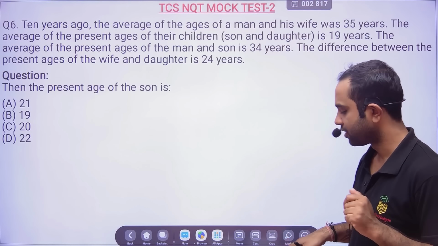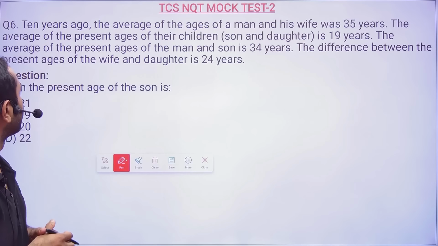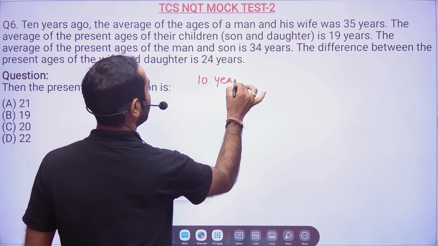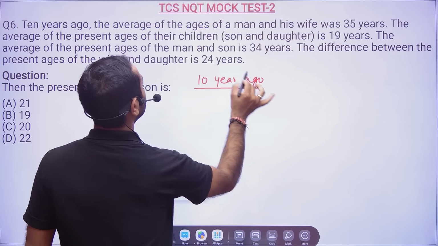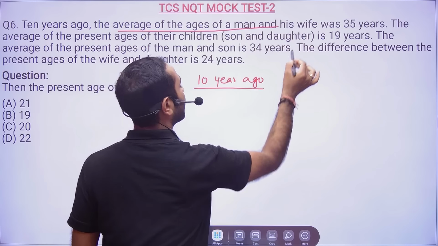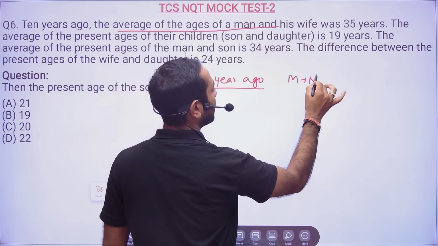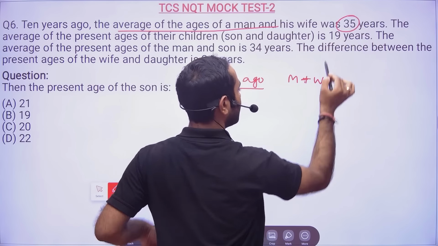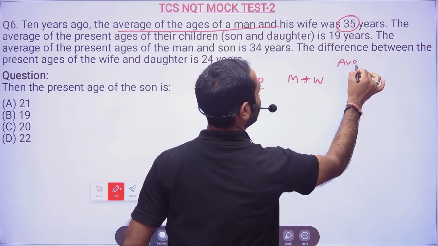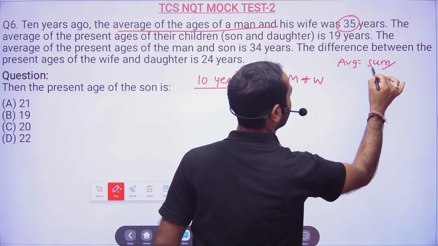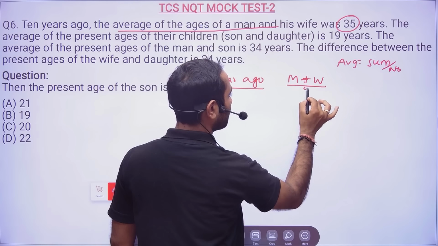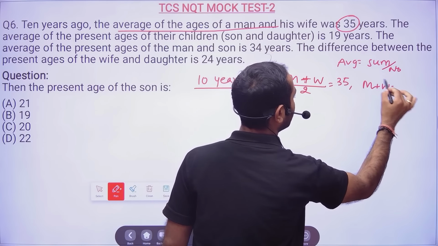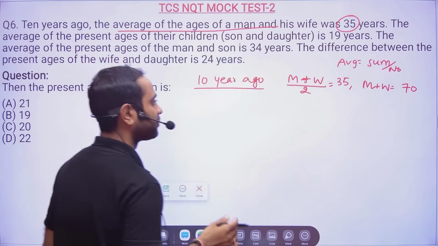Sir, question number 6, how to deal with that? No problem. So 10 years ago, let's go 10 years back, the average of ages of a man and his wife, so man and wife, average was 35. So what will be the sum? See, average is equal to sum by number. So here man plus wife age 10 years ago was nothing but 70. This is what they have told.